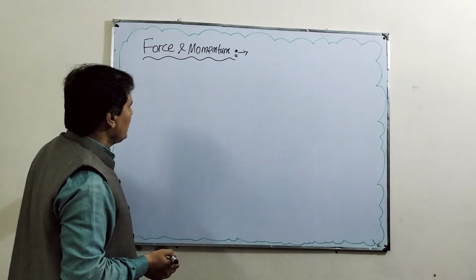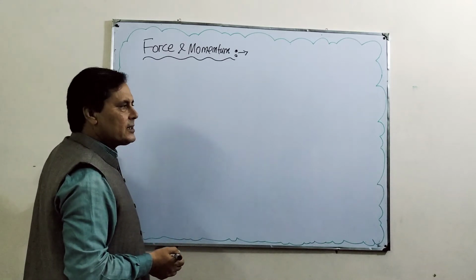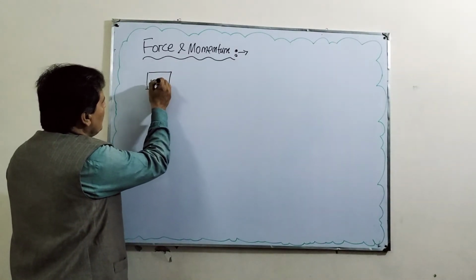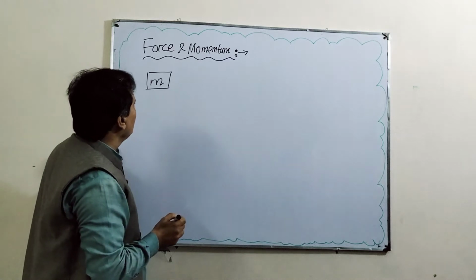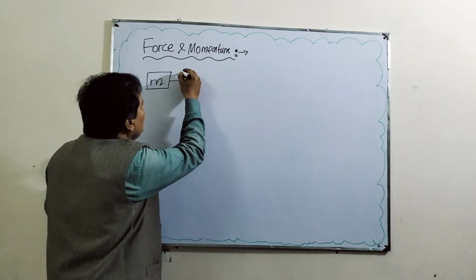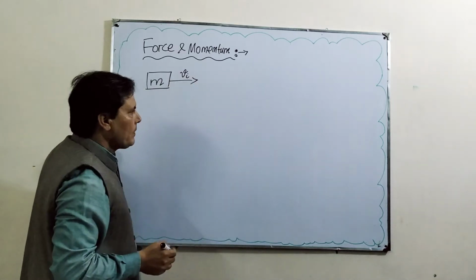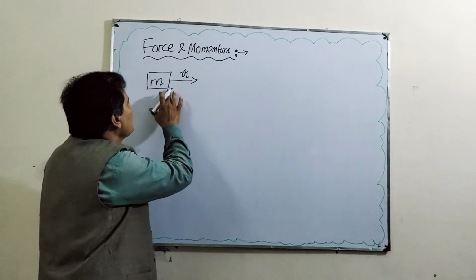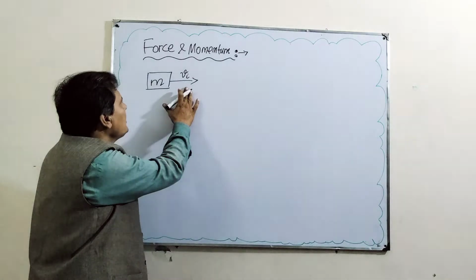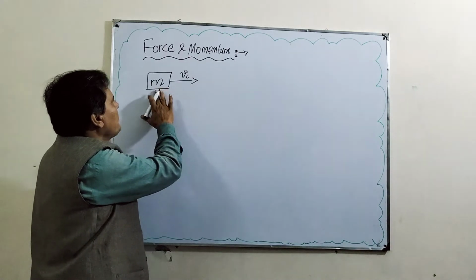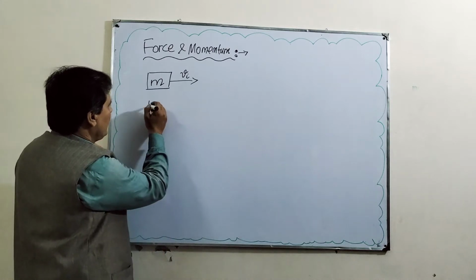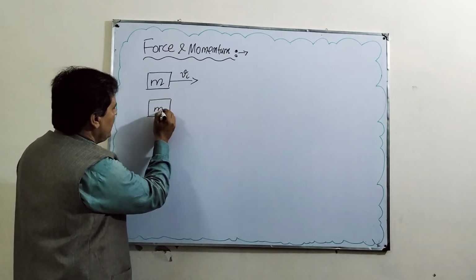In order to derive this relationship, we make a supposition that a body whose mass is m is moving with an initial velocity Vi. So you know that if a body has some mass and it is moving with velocity Vi, it possesses momentum in it, which is the product of these two values. Now, if a force F acts on this body,